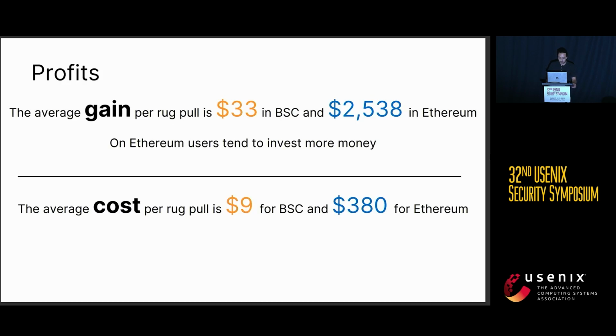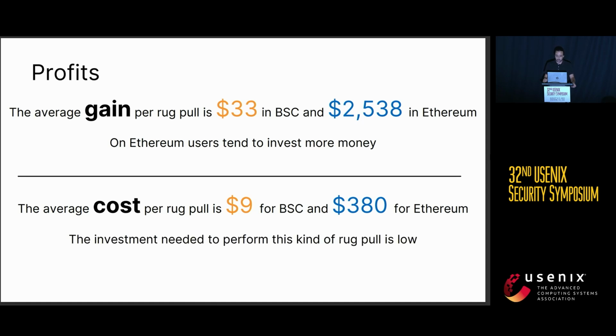We also compute the cost per rug pull, and also here there is a pattern where Ethereum presents a much higher cost with respect to the Binance Smart Chain, but on both blockchains, the investment needed to perform this kind of operation is very low, so it is accessible to anybody.